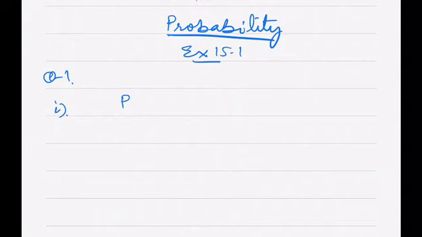We have done in our concepts part also, probability of an event plus probability of not E is equal to 1. Correct?